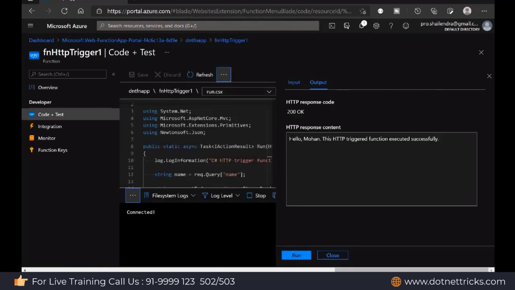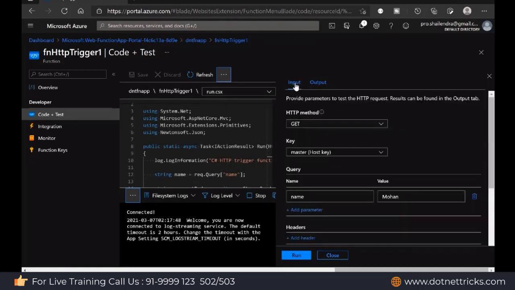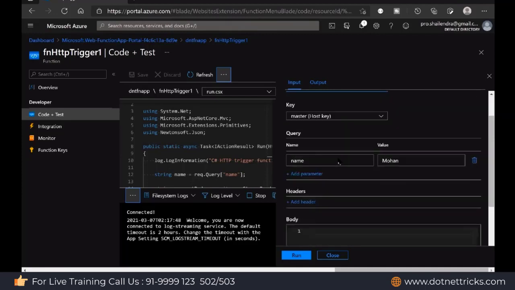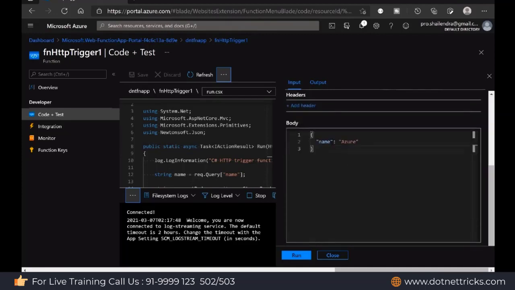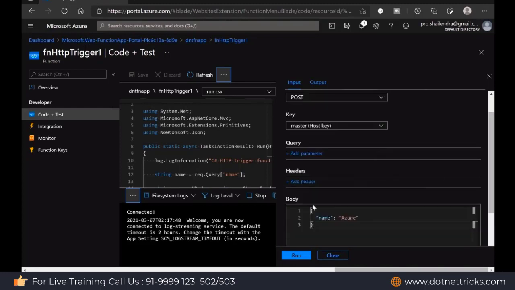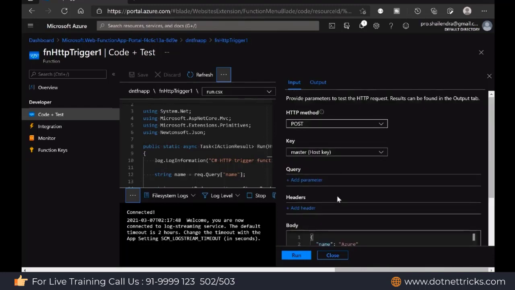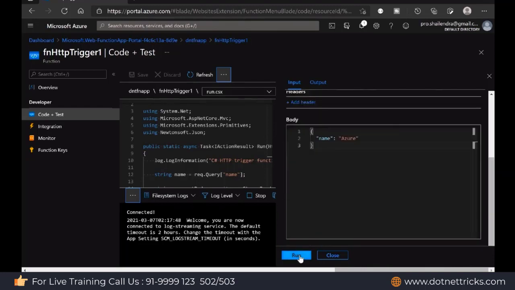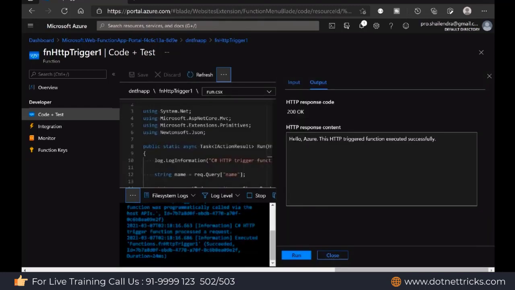Now I'm getting the message here, hello Mohan. This HTTP trigger function executed successfully. But it's the same thing you're willing to do here with the post method. Just use post. And here, let me mention the name as Azure in the post method. So now the query string will not be used. Let's remove the query string. I'm passing only the data in the body. Let's run it here. Now you can see I'm getting the output hello Azure. This HTTP trigger function executed successfully.